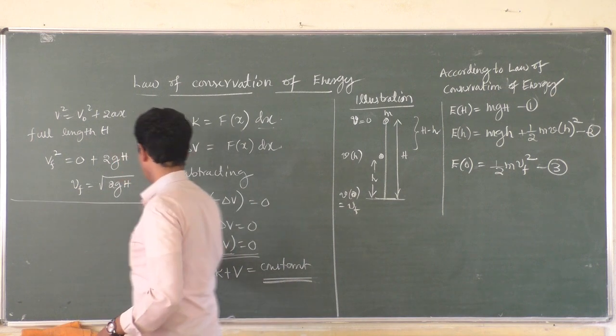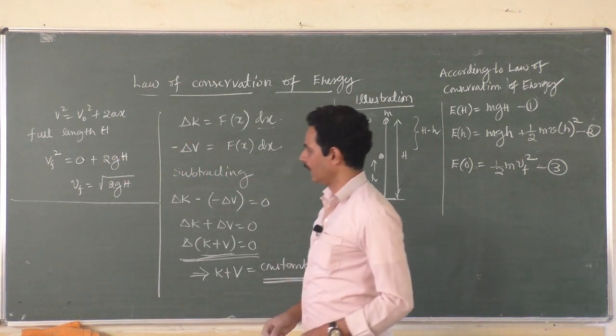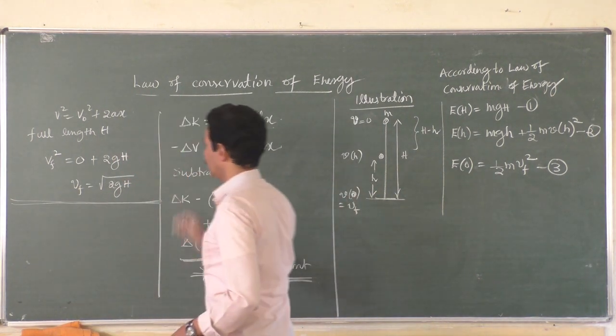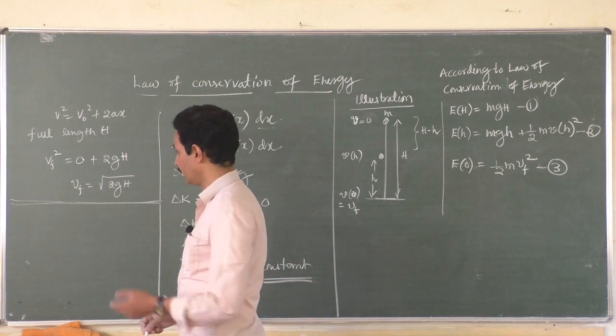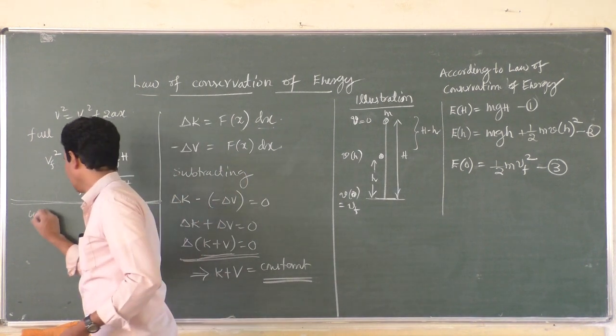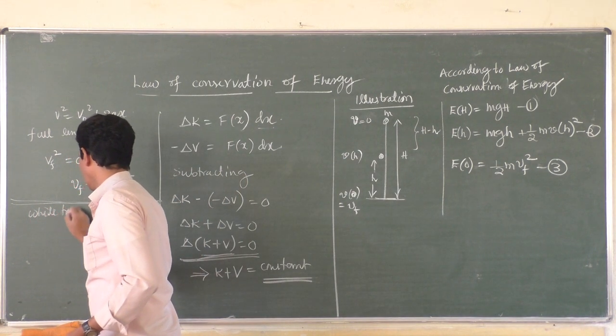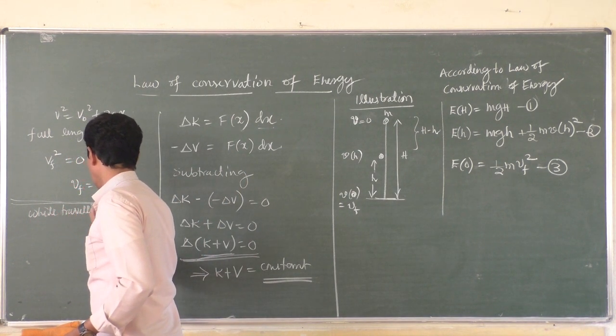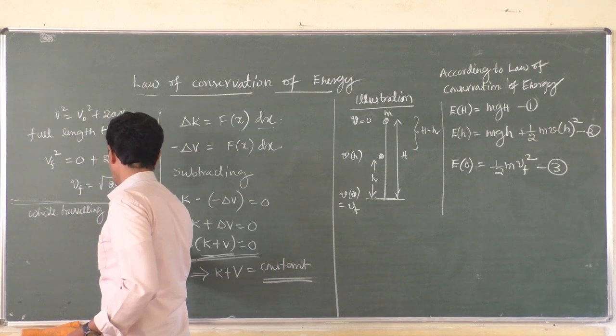That is one application. The second application is when it falls through a certain height, H minus h.